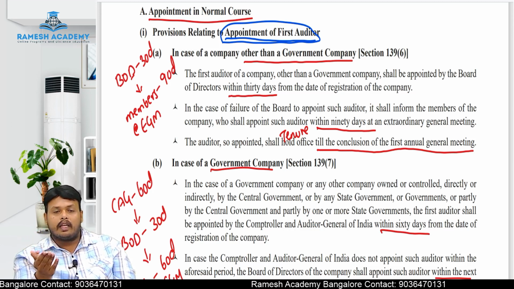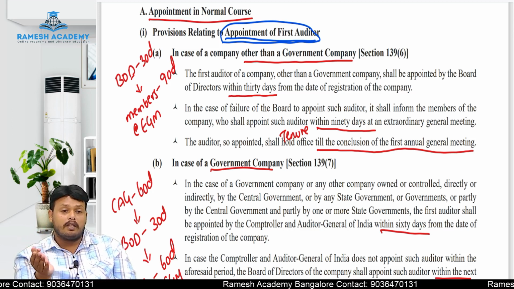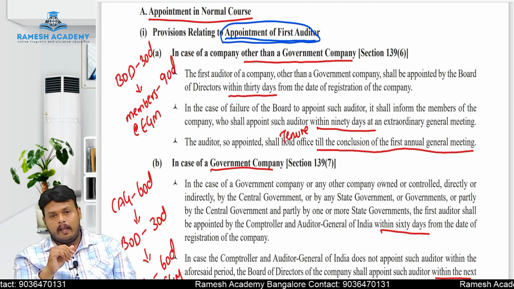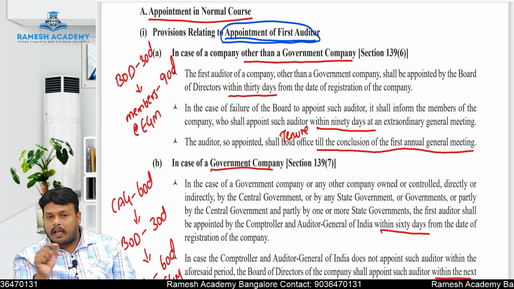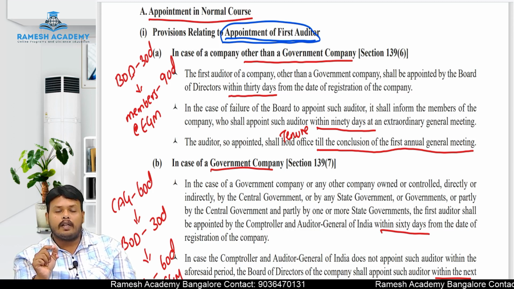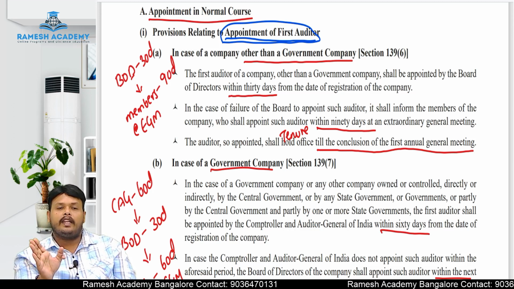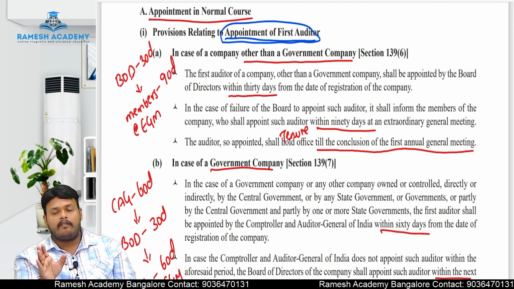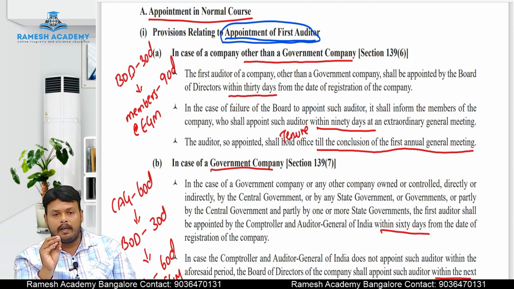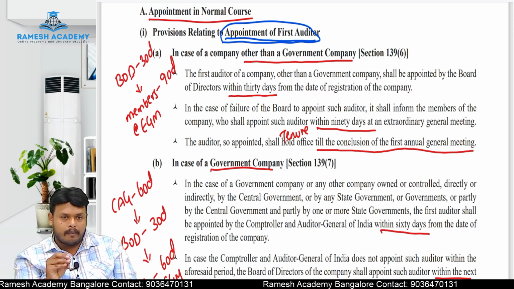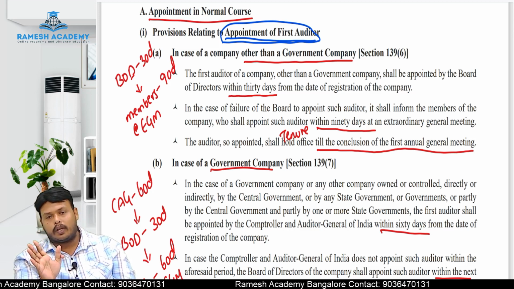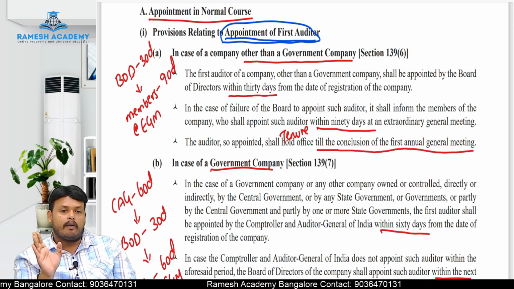Next, in the case of a government company, what is the procedure for appointing the first auditor? A government company means a company in which the government is holding a minimum of 51% of the shares, either the central government or the state government or both together. In that case, that company will be called a government company.